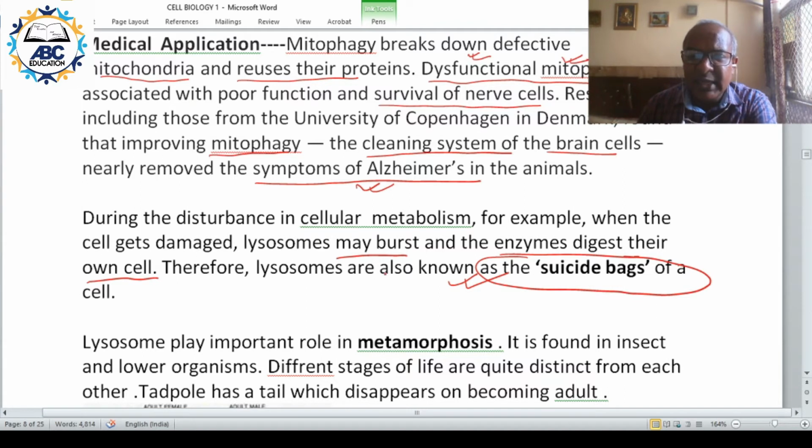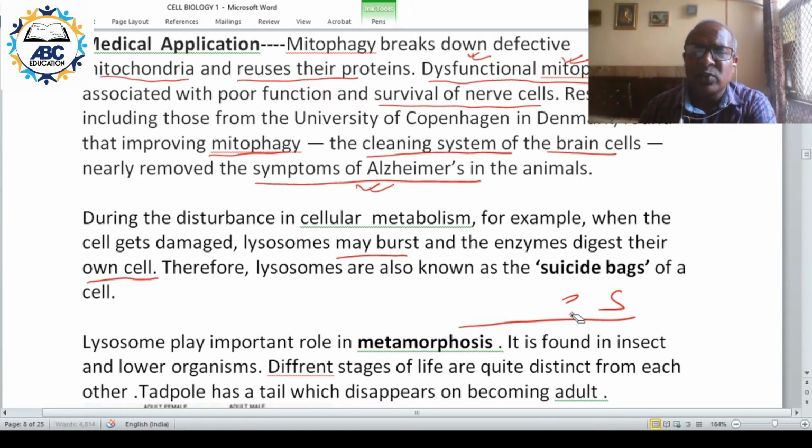That is why this question has been asked many a time in state PCS. It is not being asked now in UPSC, but state PCS have several times asked this question, suicidal bag of the cell. That is why lysosome is called the suicidal bag of the cell.